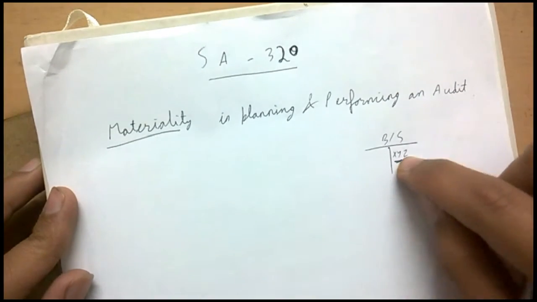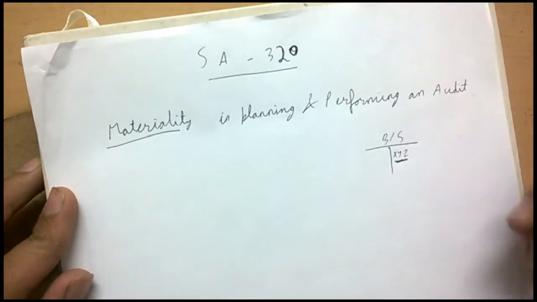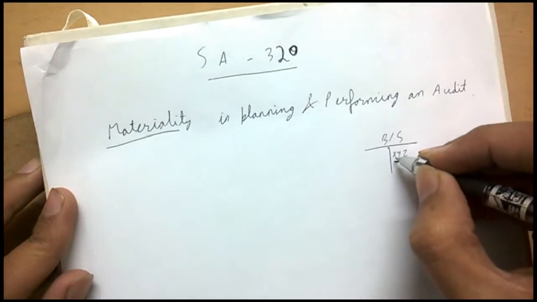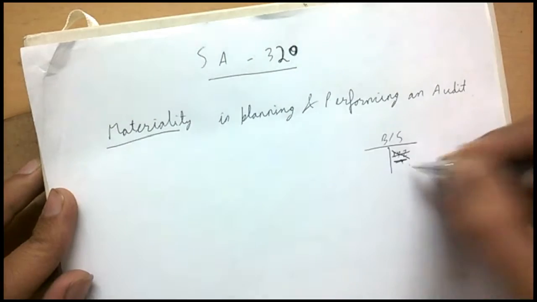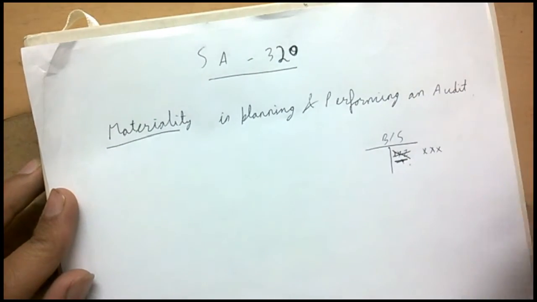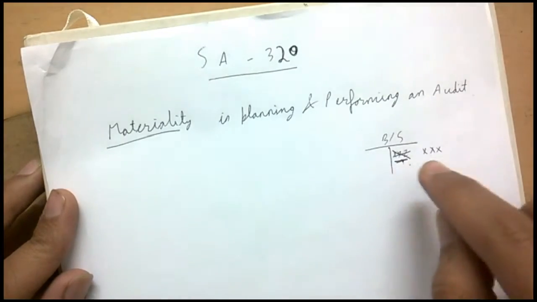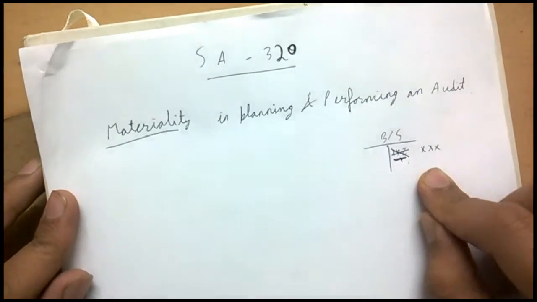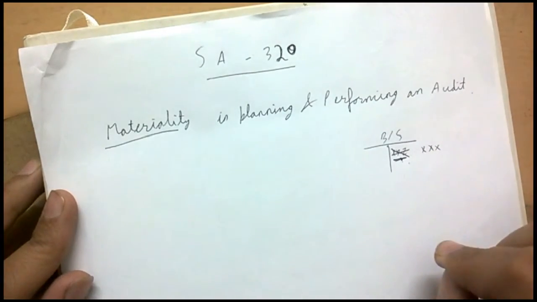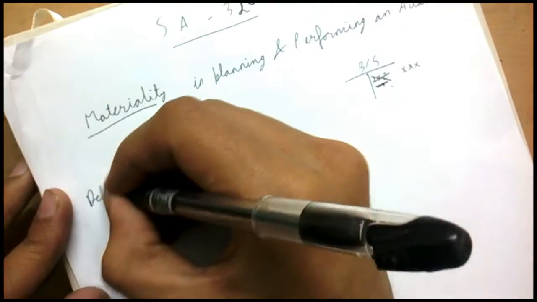If I'm a reasonable person, and this particular item is able to affect my judgment by just being shown in the balance sheet, or, on the other hand, if it is not shown on the balance sheet, then it affects my judgment, or it is shown at an inappropriate amount, then also it affects my judgment. So anything related to this item, its disclosure, its non-disclosure, its misstatement, if it is affecting my judgment as a reasonable person, will be considered a material item. So, starting with the definition of materiality.